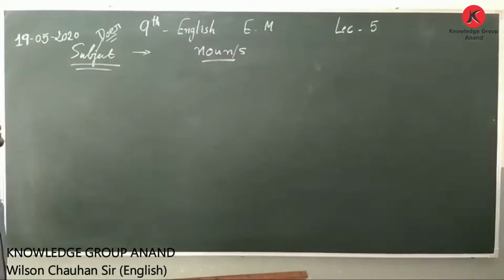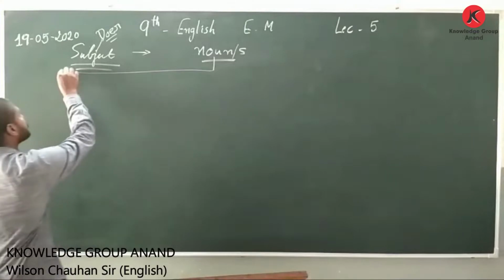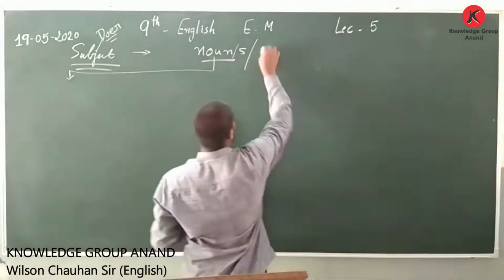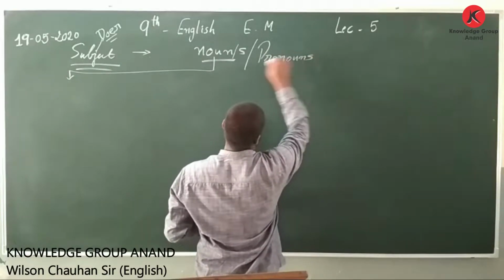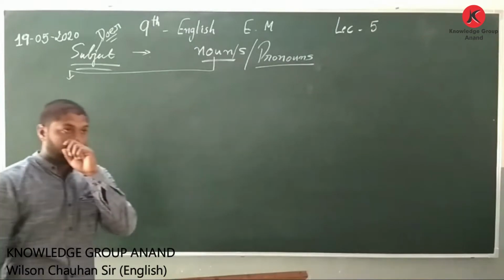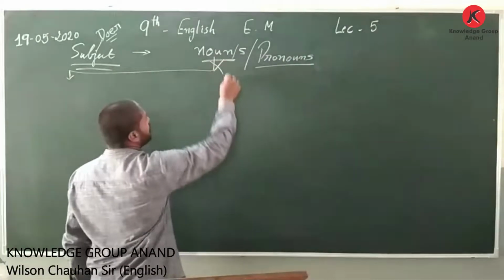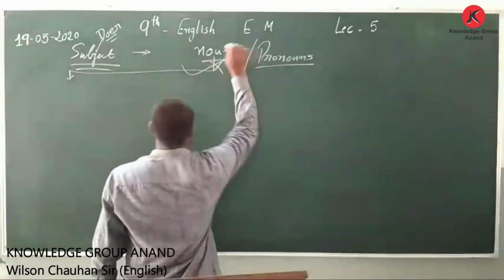So that is what we had concluded: a subject has either nouns or pronouns. Yesterday, in the last lecture, we completed this, so it is done.